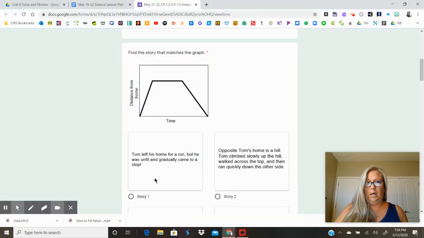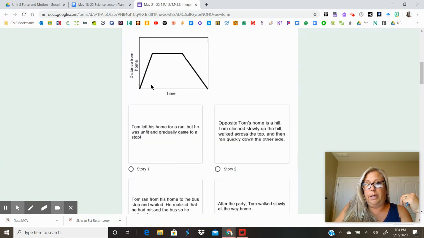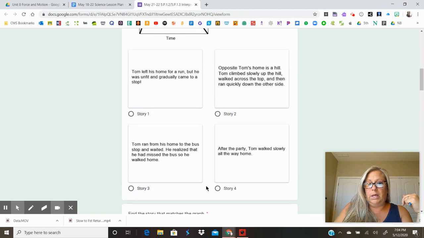Because it said he ran from his home, stopped and waited, and then returned home at a walk. And this says after the party, Tom walked slowly all the way home. That wouldn't work because it's forgetting about this line and this line, the fast constant, then the stop. So now the only one that it can be is, all right, you got it.